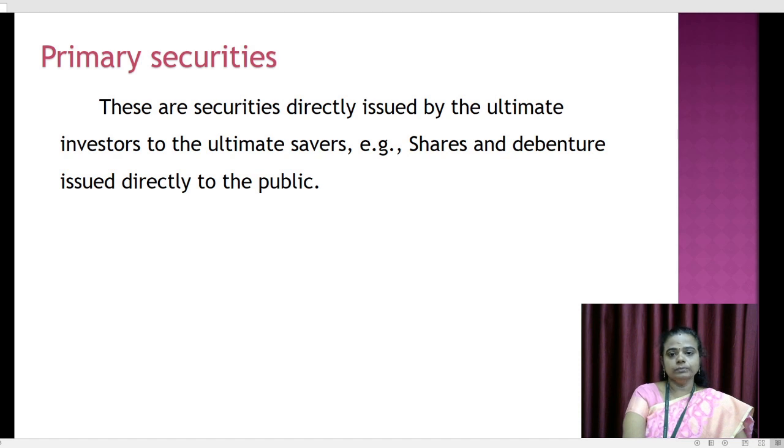So shares we all know, பங்குகள், அதே மாதிரி debentures அது என்ன சொல்றாங்கன்னா கடனீட்டு பத்திரங்கள். So these are issued to the public to raise more funds for the company.